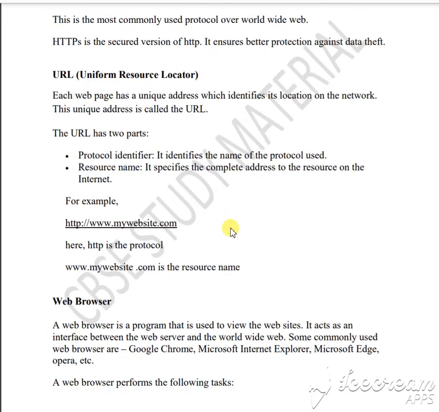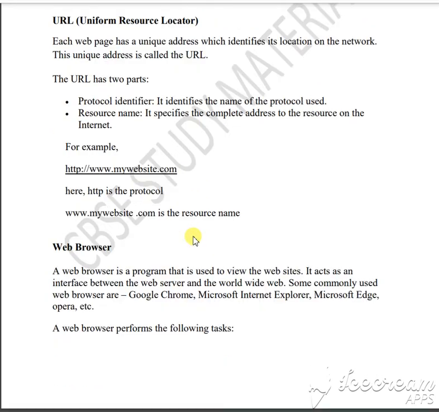One more thing is URL, uniform resource locator. With the help of a uniform resource locator, you can send data and information, like http://www.mywebsite.com. This is one type of example of a URL. Okay, this is a protocol. Protocol means the address, okay, the address through which we can communicate.